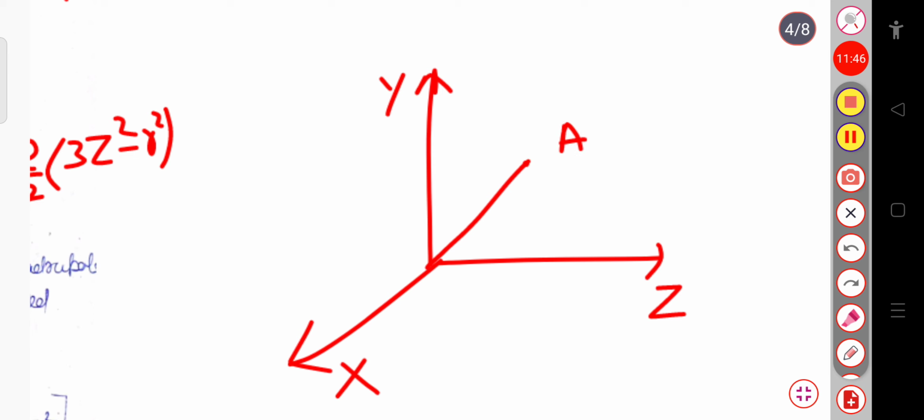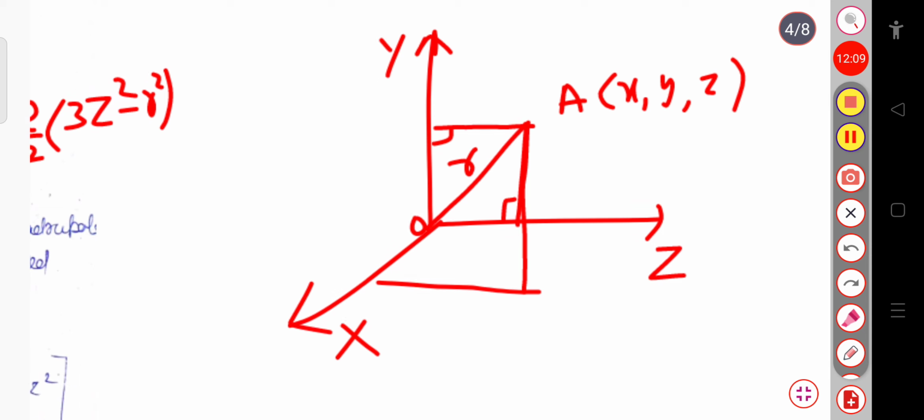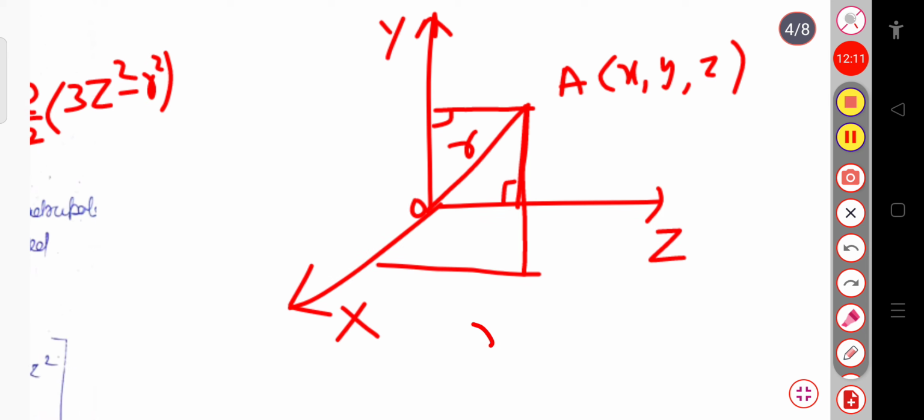Now if I draw perpendiculars on the x axis, the xz plane, the z axis, and the y axis, we can write the coordinates as x, y and z, and this distance is suppose r from the origin. So r square equals x square plus y square plus z square.